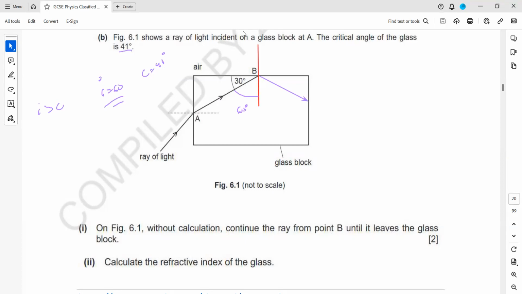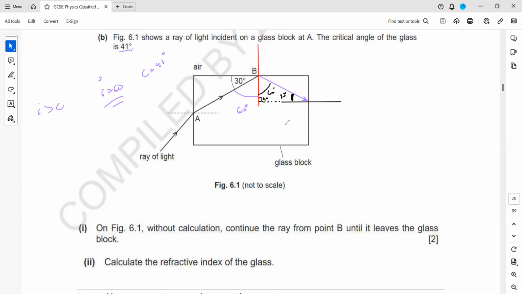Then we draw again the normal. Whenever it strikes the surface, always draw the normal. When we draw this normal, how much is this angle? It will be 60. What will be the angle here, the new angle of incidence? That will be 30. Good. Because the total sum of the angles of a triangle should be 180. So this will be 90, 60, so this is definitely 30.